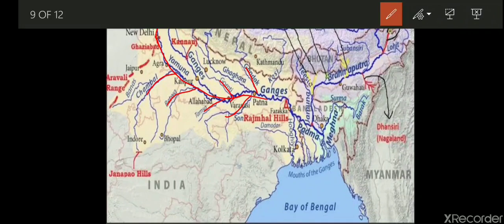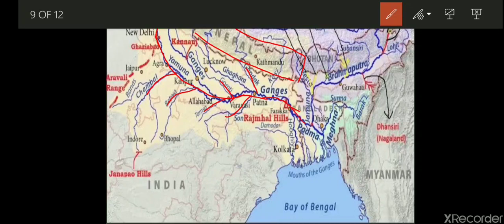Then it moves. Ghagra, Gandak, Kosi come from the Nepal Himalaya. Nepal, this is Nepal. These are the rivers which flood parts of the northern plains every year, causing widespread damage to life and property, but enriching the soil for the extensive agricultural land. So these are the tributaries.